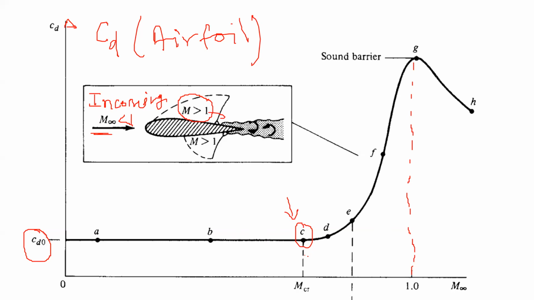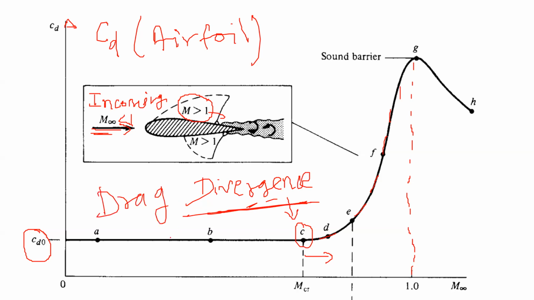But the drag hasn't increased much at the critical Mach number. But as you go beyond the critical Mach number, you keep increasing the incoming flow speed. At some point, this drag starts to increase and increase rapidly. This phenomenon is called divergence, particularly drag divergence. Whenever the speed approaches Mach 1, drag increases very rapidly, and this phenomenon is known as drag divergence.